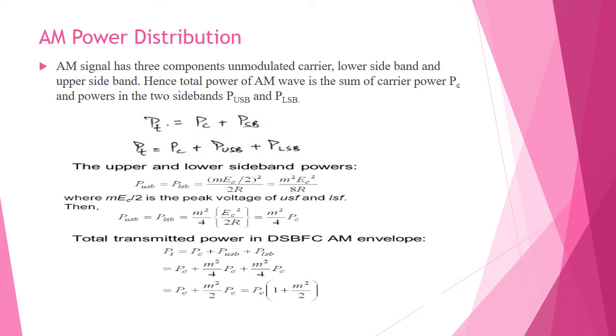Substituting the USB and LSB values in this equation, we get PC plus M squared by 4 into PC plus M squared by 4 into PC. So we will receive PC plus M squared by 2 into PC. Taking PC as common, we get PC into 1 plus M squared by 2. This is the AM power distribution equation.